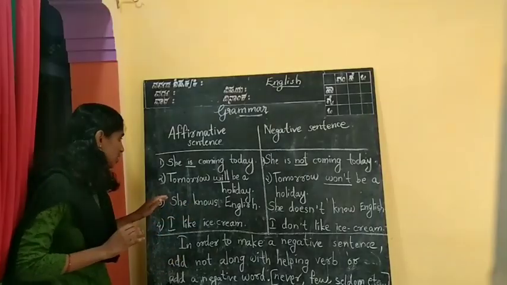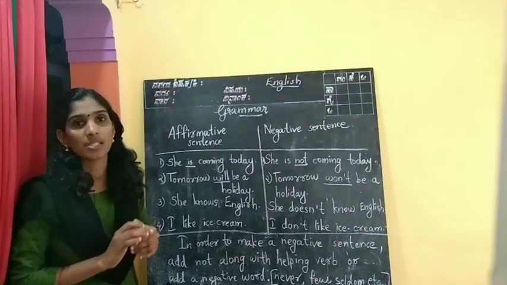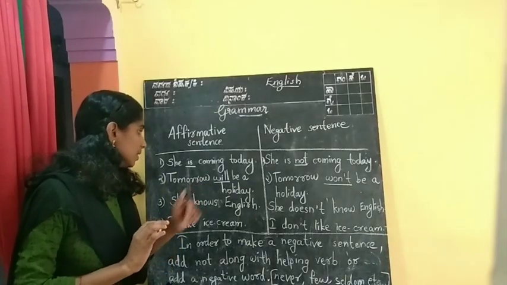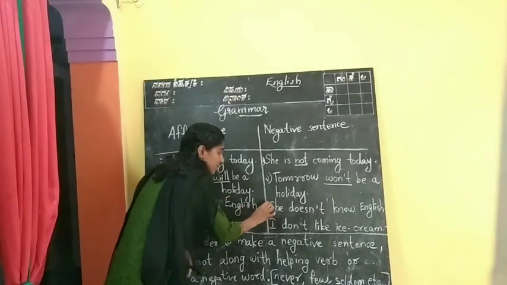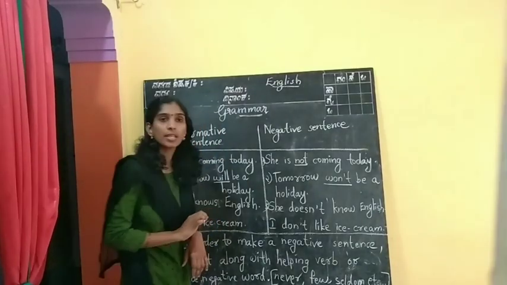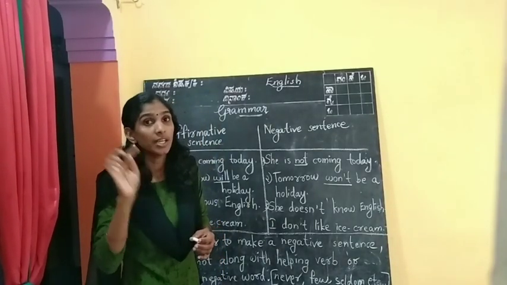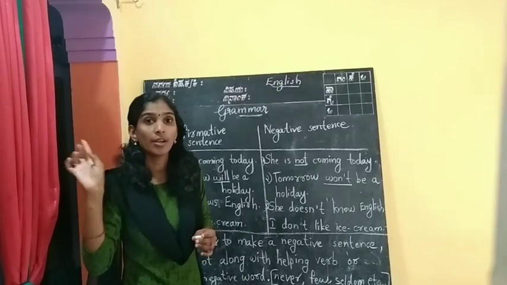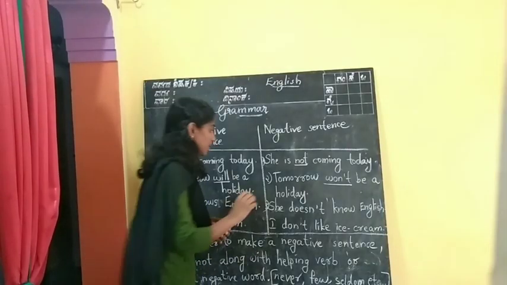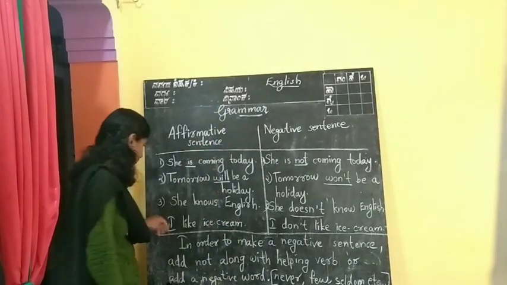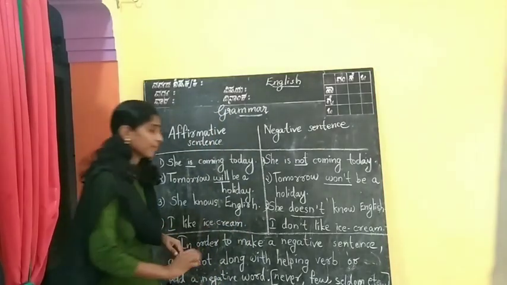See, next one. She knows English. The negative sentence is she doesn't know English. Does plus not is doesn't, right? And I like ice cream.